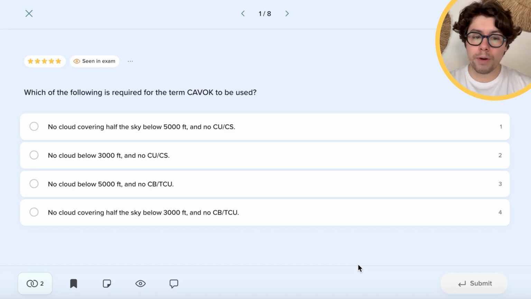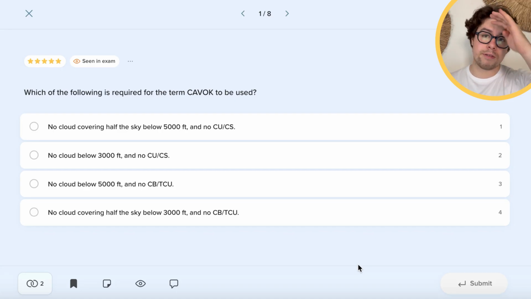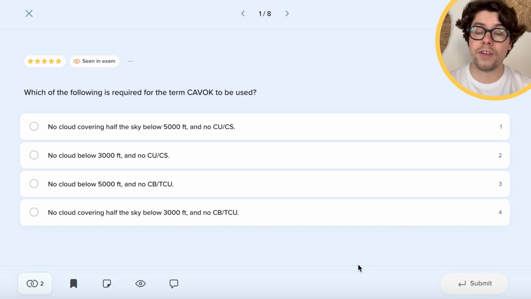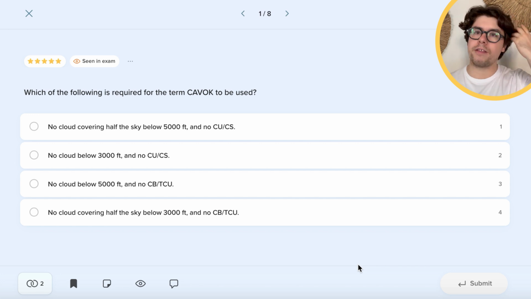For question number 1, which of the following is required for the term CAVOK to be used? CAVOK is an abbreviation for clouds and visibility OK. We use this essentially when the weather is really good and it should not be a concern for us flying.